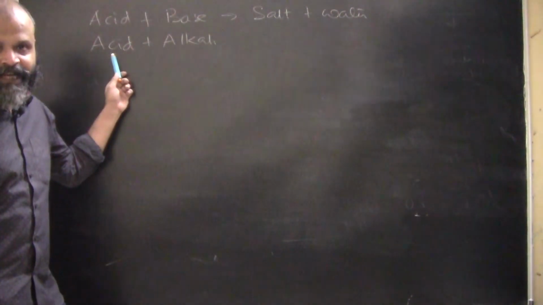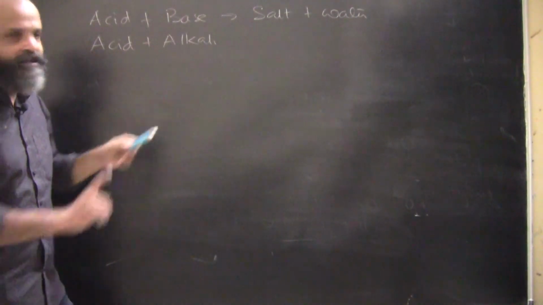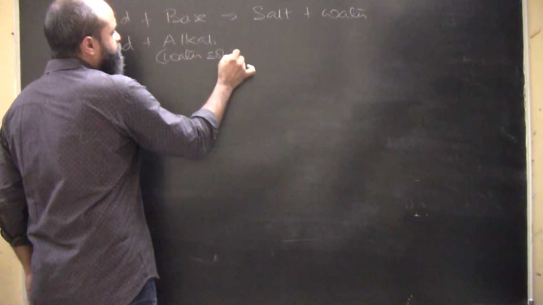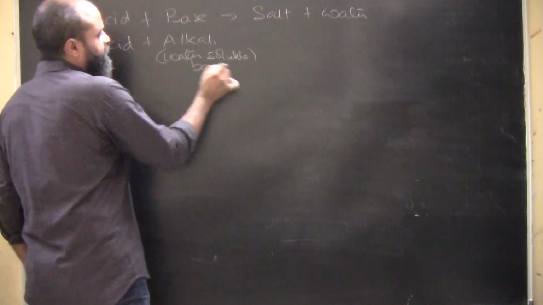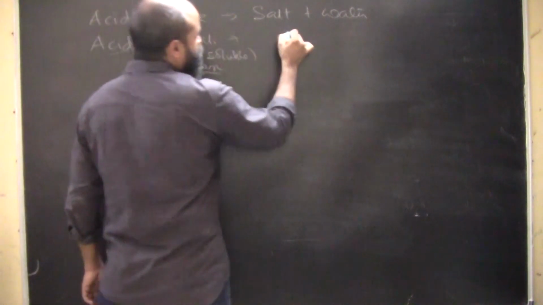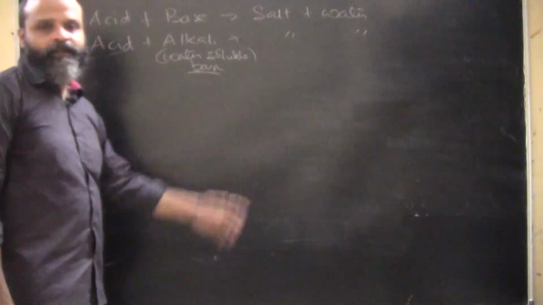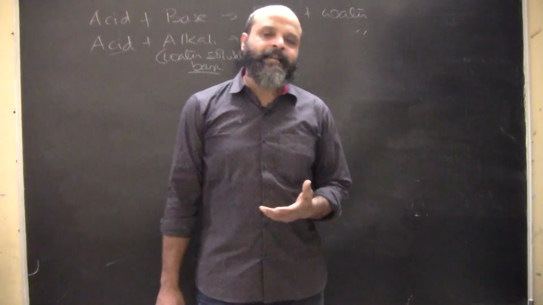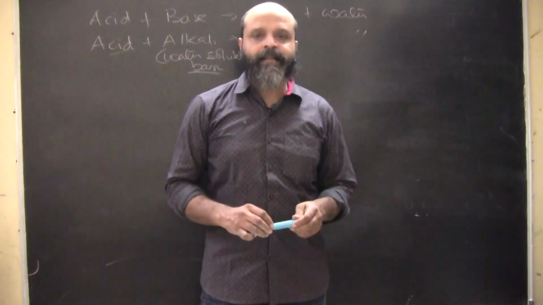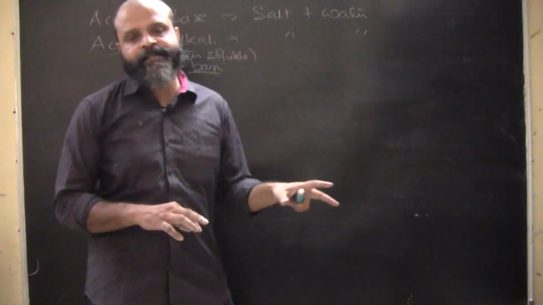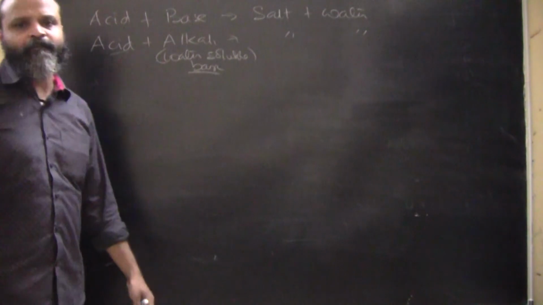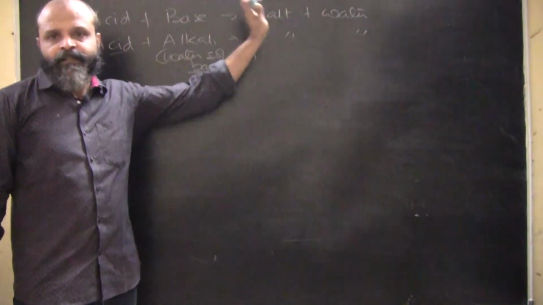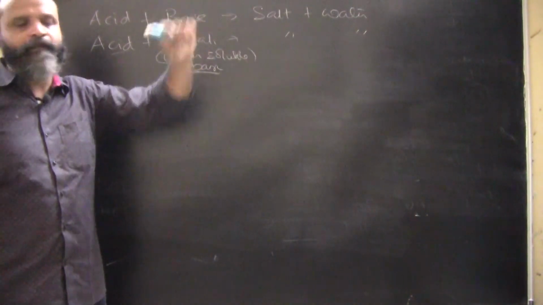So when we have an acid and an alkali, which is a water soluble base, it is more or less a base, right? So again, the reaction is going to be the same, that is salt plus water. So the question can be confusing, like what do you get when you treat an alkali with an acid, or what do you get when you treat an acid with an alkali? Alkali is nothing but a water soluble base, that's it. So we do not need to get confused. The same neutralization reaction will be applicable.